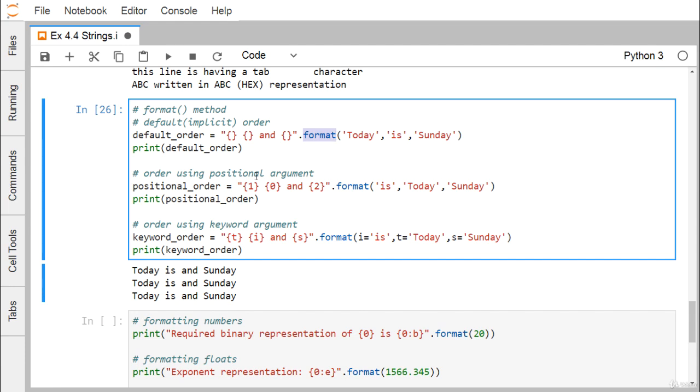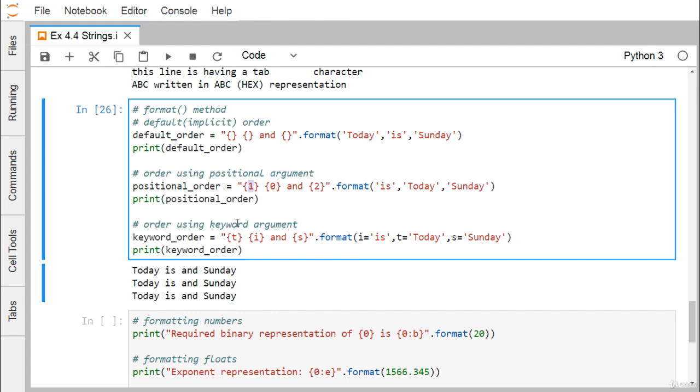So order using positional argument. Here this is my argument number 0, argument number 1, argument number 2. So for the positional arguments, the numbering will be something like this. Here we are mentioning the argument positional number. So 1 means today will be coming down. 0 means is will be coming down here, and Sunday will be coming down to this particular placeholder during the output. So you can find that today is and Sunday.